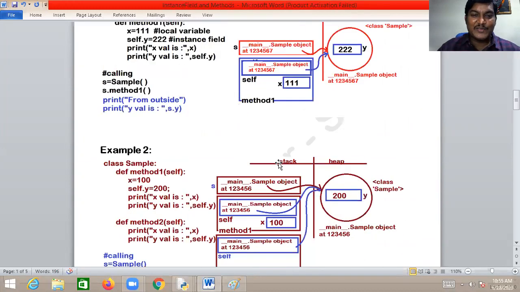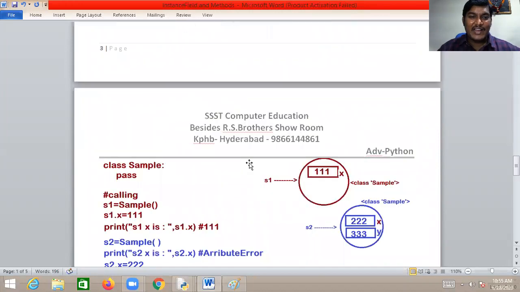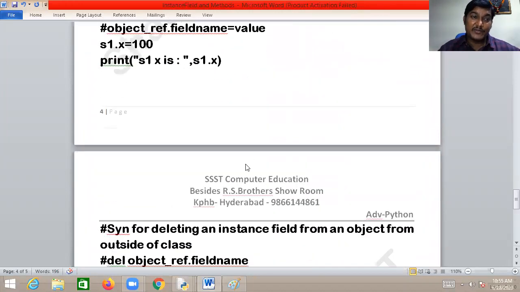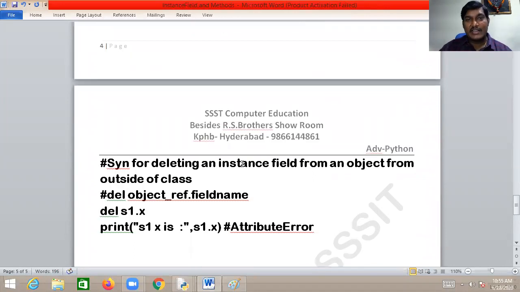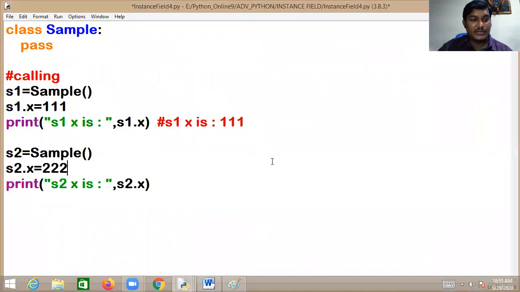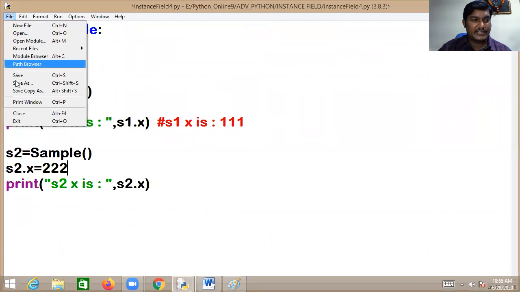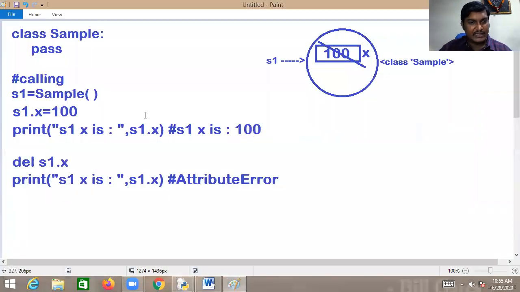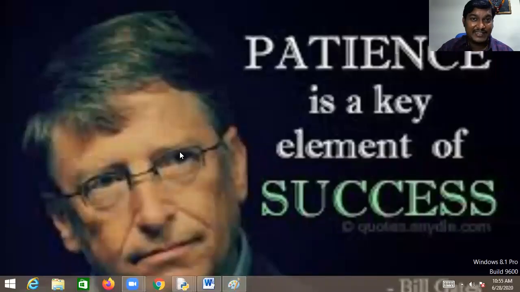My dear friend, we have also discussed very clearly how to add fields to an object from outside, and how to remove a field from an object from outside of the class. I hope now you got the point. We have seen all these points very clearly, how to add and how to remove. Now you can see the syntax and the diagrams are given very clearly. I hope everyone got a very clear idea about what an instance field is and how to work with instance fields. Is it clear? Thank you.